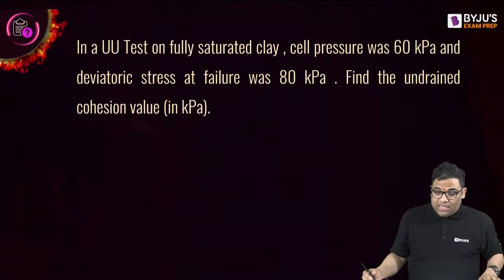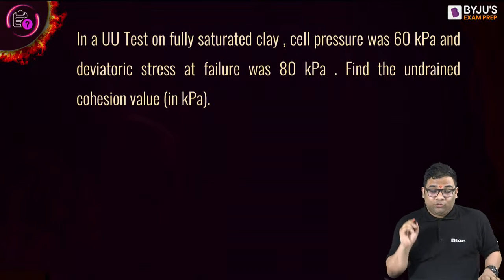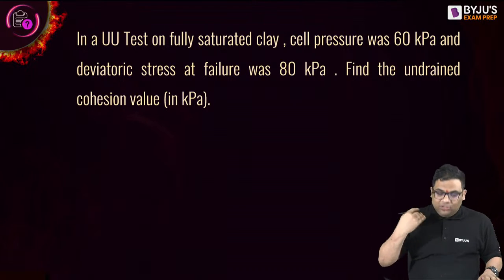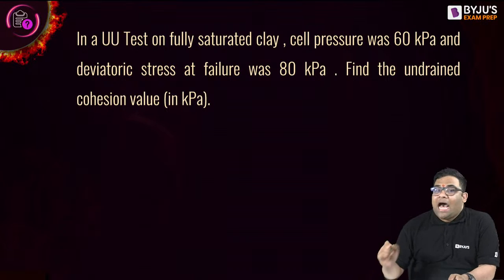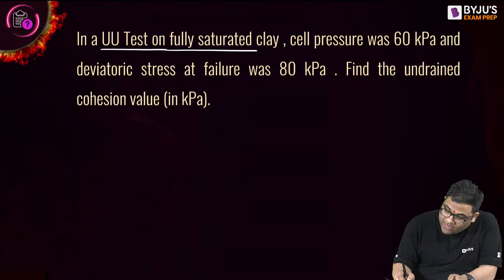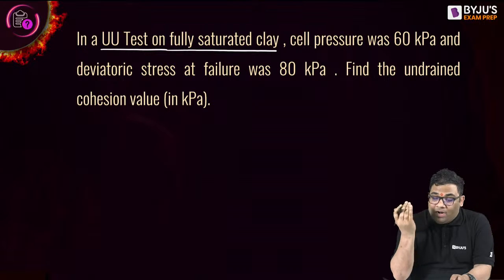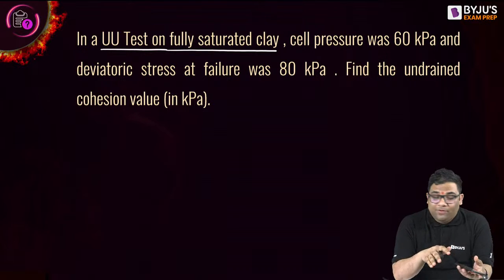Question number 1. In a UU test on fully saturated clay, cell pressure is 60 kPa. Deviatoric stress at failure is 80 kPa. Find the undrained cohesion value. Don't worry, I will solve the questions. You develop the understanding. Now answer me: UU test on saturated clay, what will I get as 0?